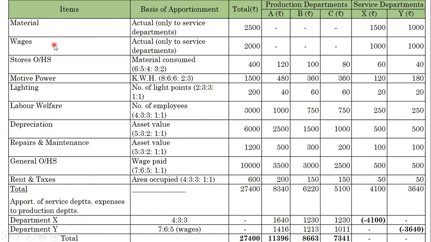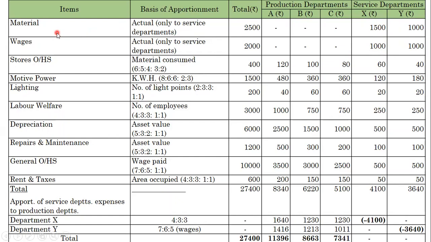Why? Because material and wages given in the service department are also called overheads, not direct items. These are indirect overhead items. We treat this as indirect material and indirect wages of the service department.